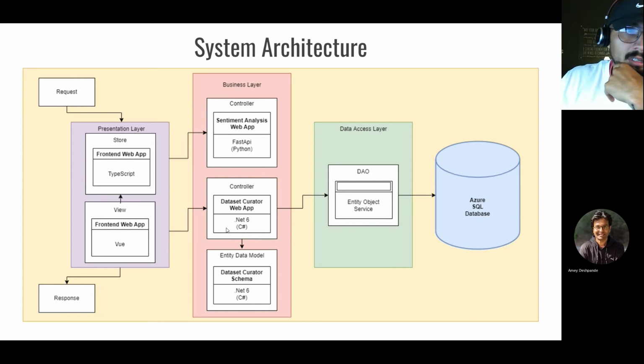And our second app service is deployed with a .NET stack and hosts the dataset curator. And finally, we have our data persistence, which is done using an Azure SQL database and in conjunction with Entity Framework and our API backend here.